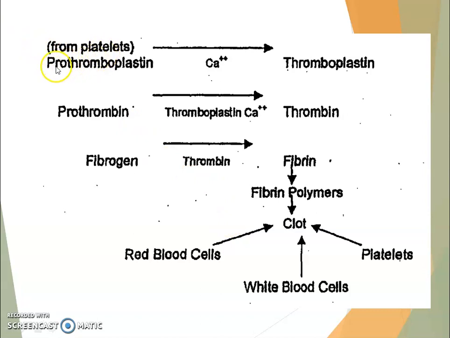From platelets, prothromboplastin in the presence of calcium ion gets converted into thromboplastin. This thromboplastin converts prothrombin to thrombin, and this thrombin converts fibrinogen to fibrin. Then fibrin converts into fibrin polymers, and then clot formation occurs. In the clot, red blood cells, white blood cells and platelets get clotted.